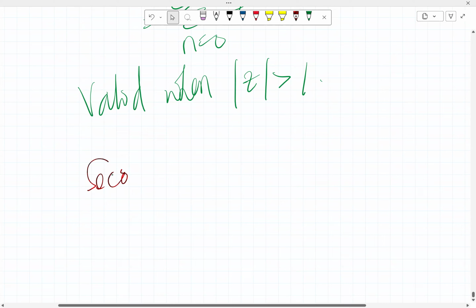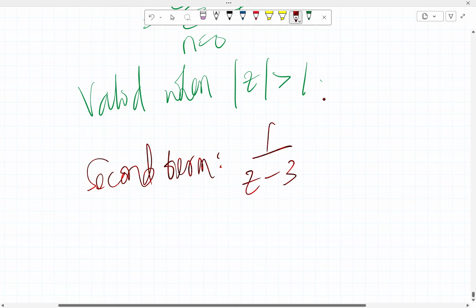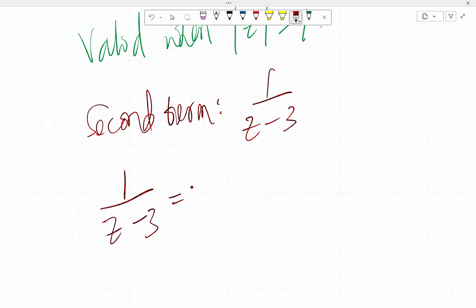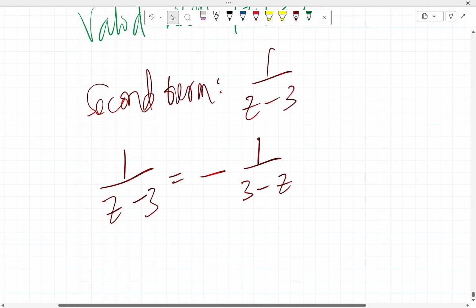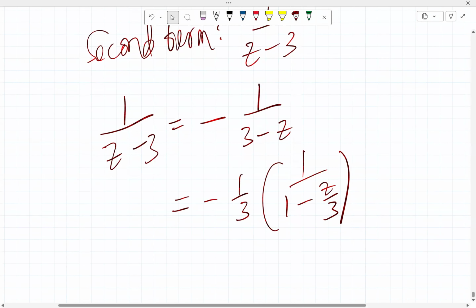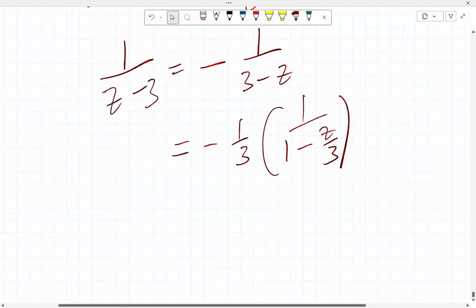For the second term, so the second term is 1 over z minus 3. In this case, we can say 1 over z minus 3 is equal to, if we switch it over, minus 1 over 3 minus z. So we just switch this over and the sign changes. So we then have minus 1 over 3 into 1 over 1 minus z over 3. So we are factorizing 3 out from under that, and then we can rewrite it this way.